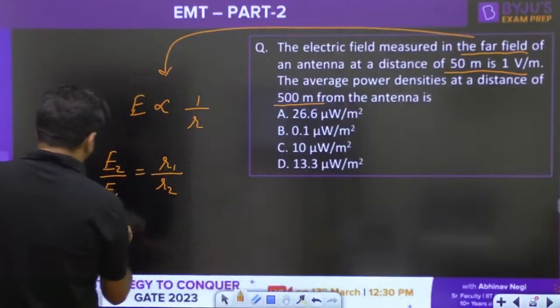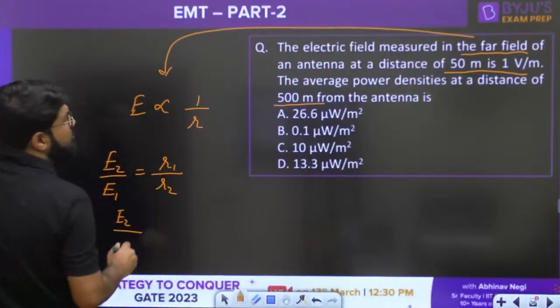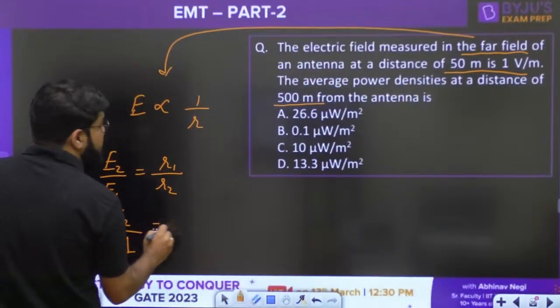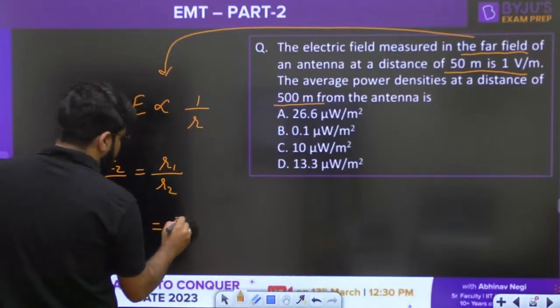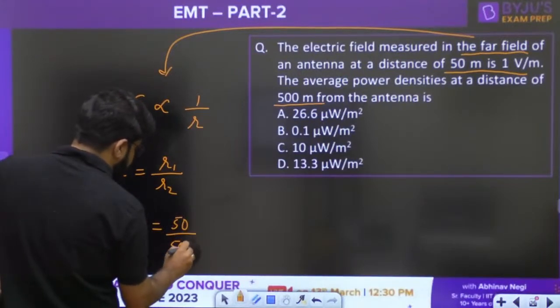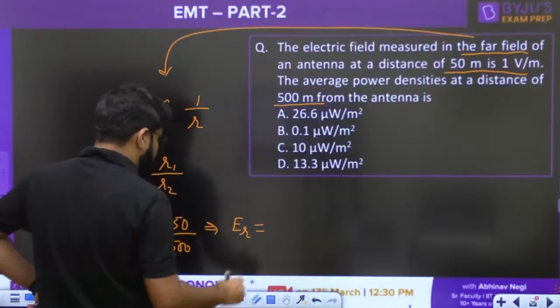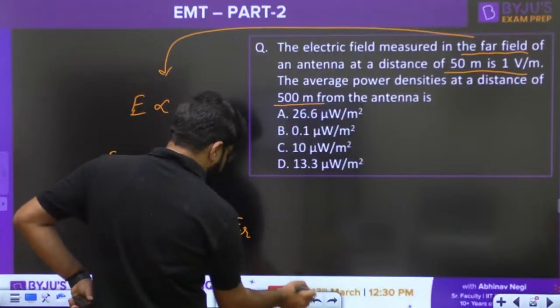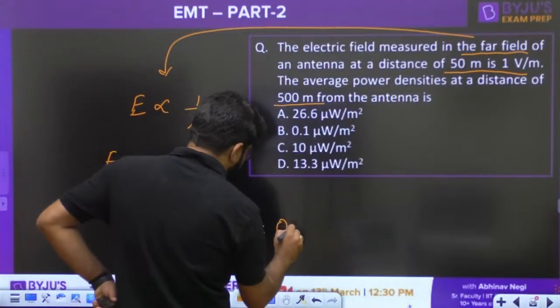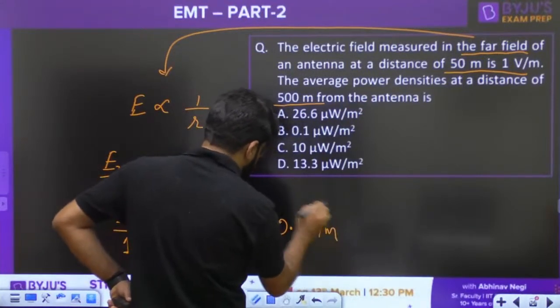E2 divided by E1, the first field is 1, is equal to 50 over 500. So E2 is 1 by 10, that is 0.1 volt per meter.